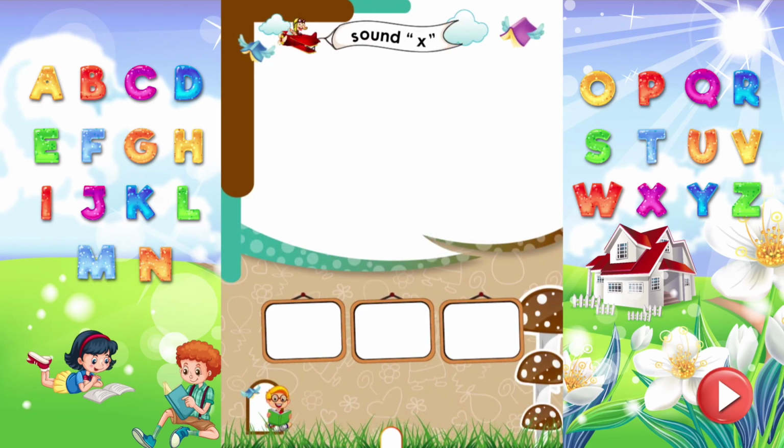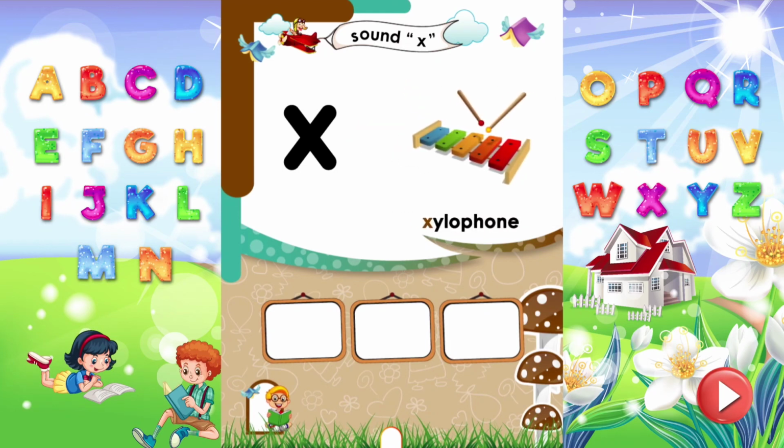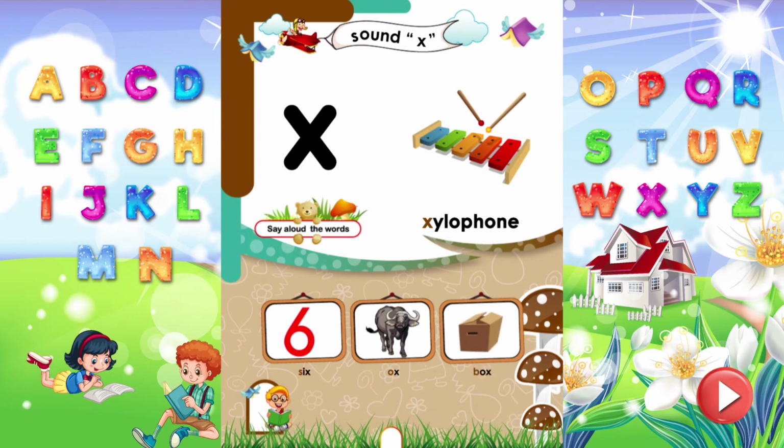Sound X. Dear kids, read the letter X. It makes sound X. Xylophone. Xylophone starts from the sound X. Say aloud more words that sound X. Six sounds X. Ox sounds X. Box sounds X.